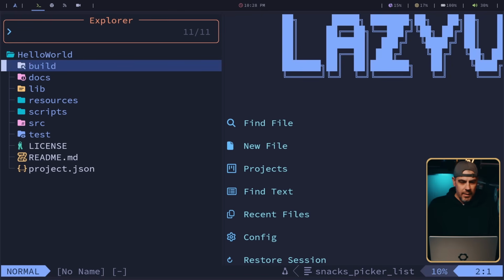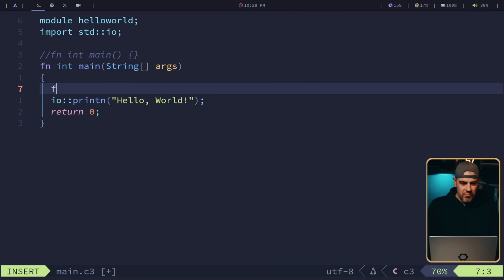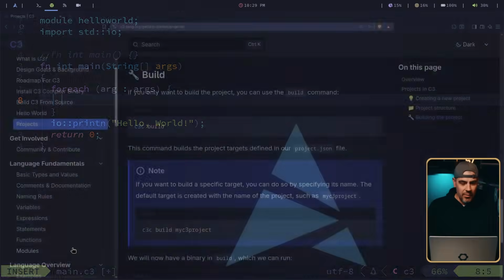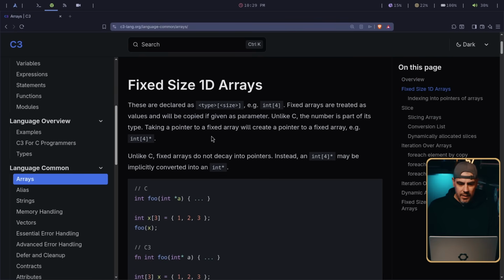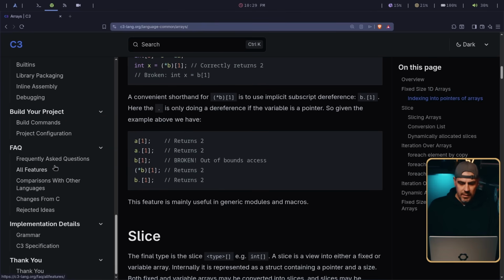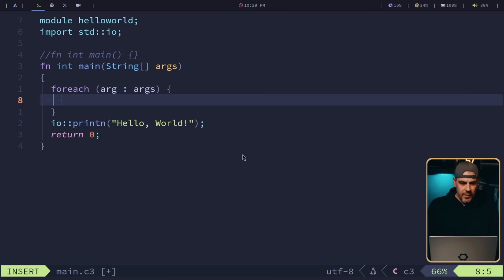All right, let's go back in there really quick, and let's talk about these args. So let's just print out each of the args. We have a foreach. I don't know how well my LSP is working. So for args, I'm guessing right now. We can always go to the docs. It's always a good idea. So arrays, maybe we want to go to loops or something instead. Let's see, Control K, loop, foreach loop. Aha, I was right. Cool. For each arg in args, so we're going to have io::printn arg.